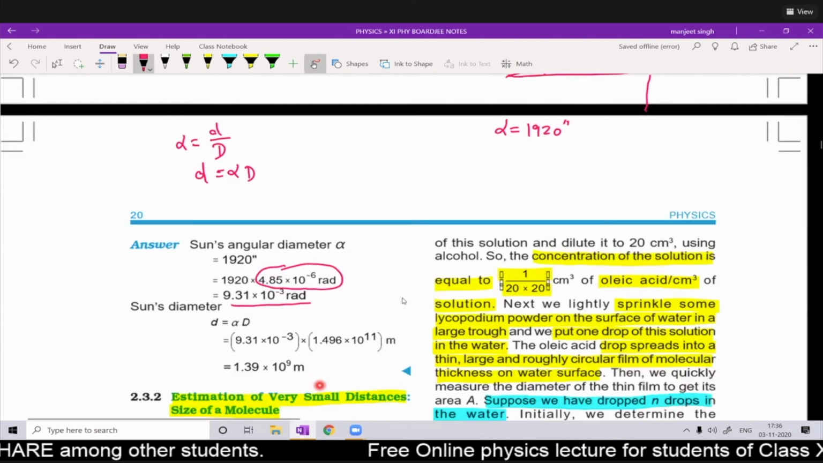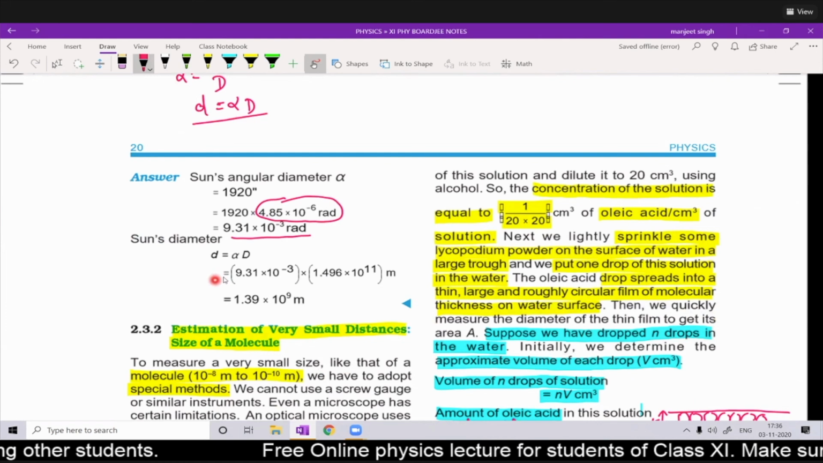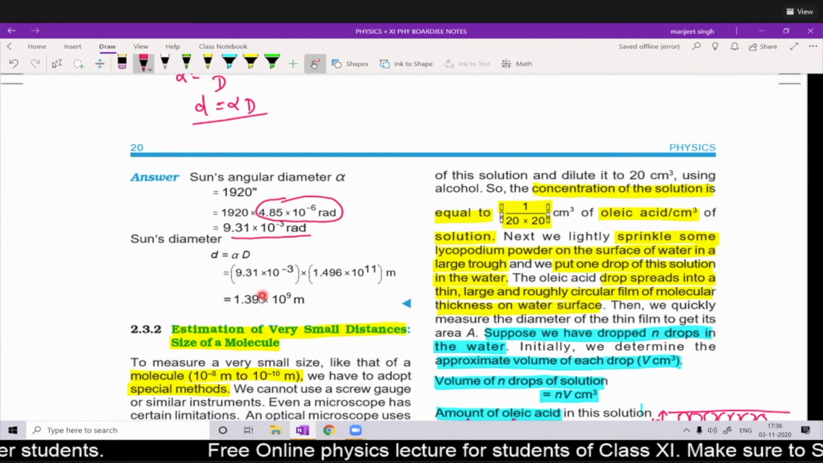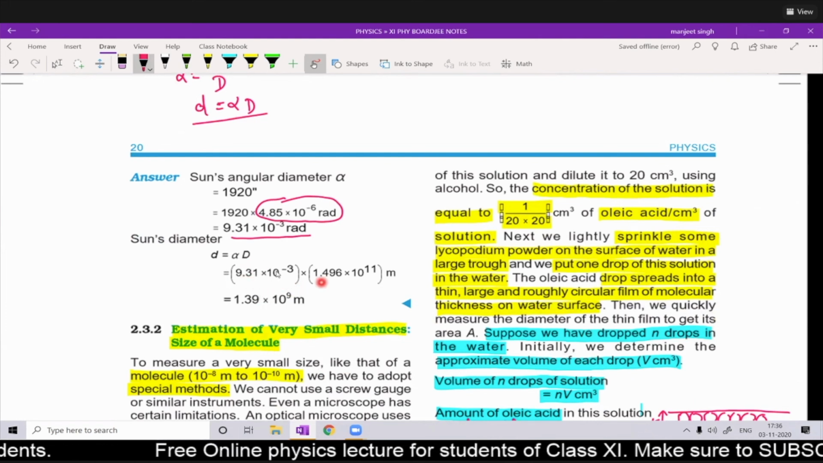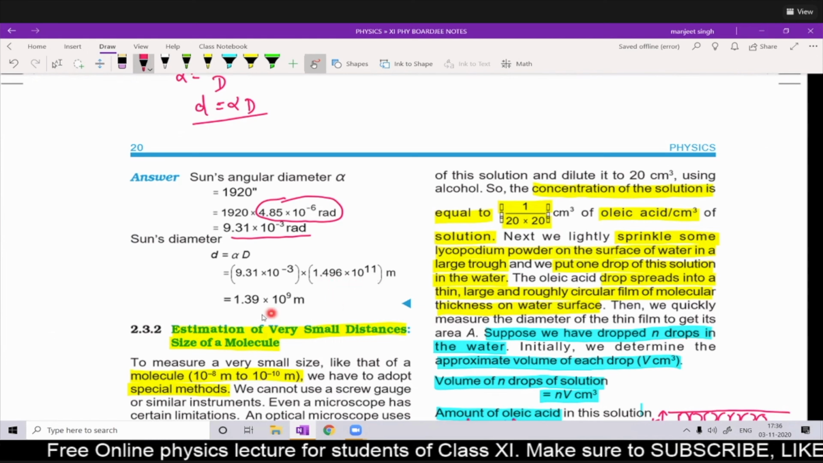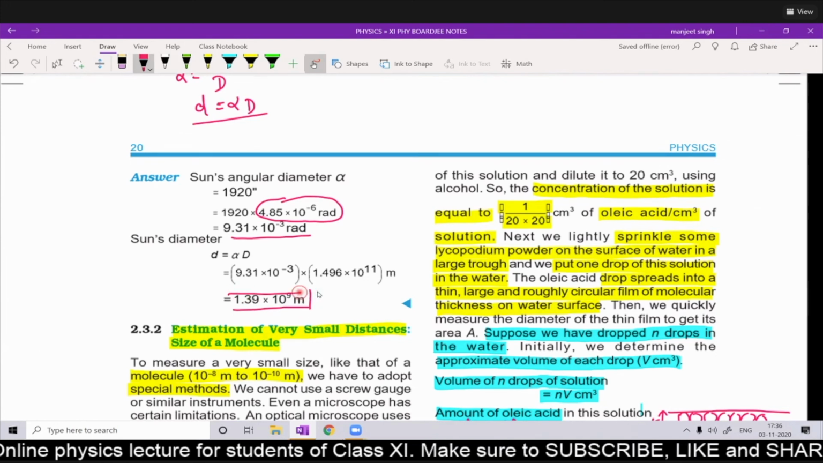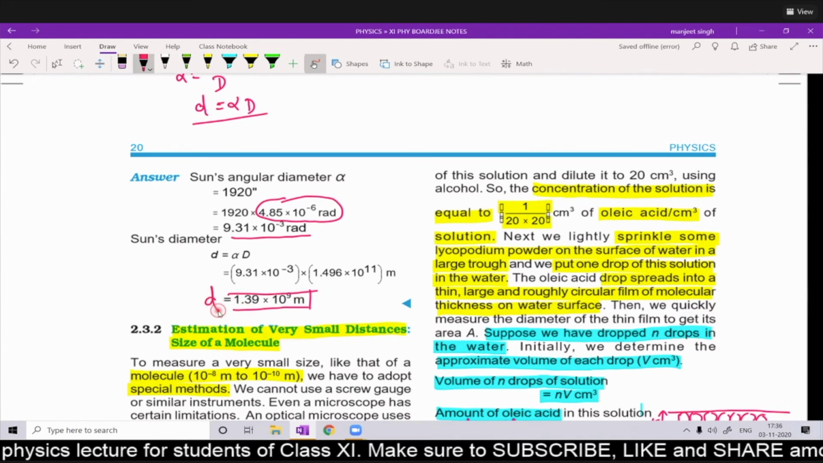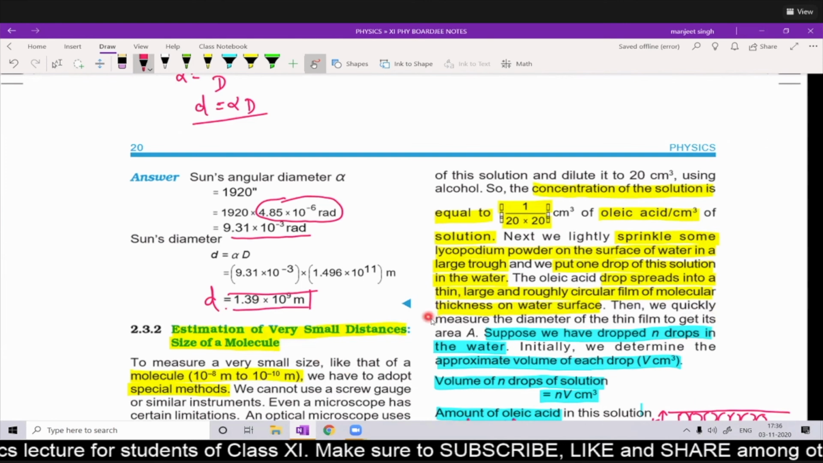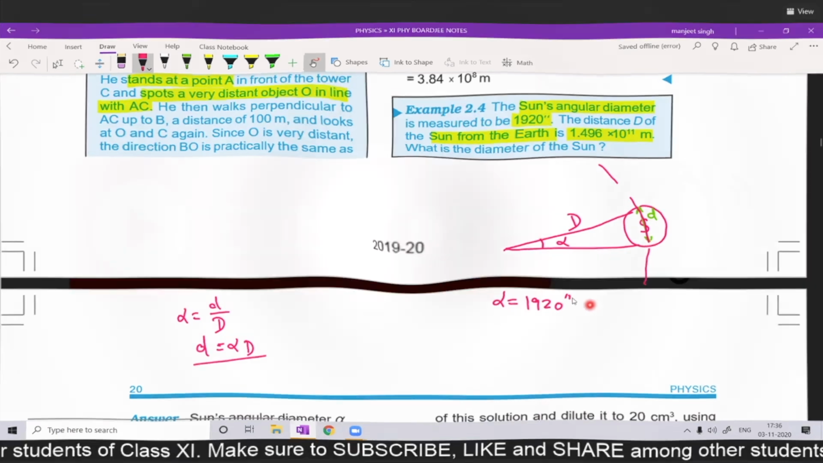Now we will apply d is equal to alpha into D. So d can be calculated: 9.31 into 10 power minus 3 into capital D, which is 1.496 into 10 to the power 11. And this comes out to be 1.39 into 10 to the power 9 meter. That is the small d, that is the diameter of the sun in our figure.